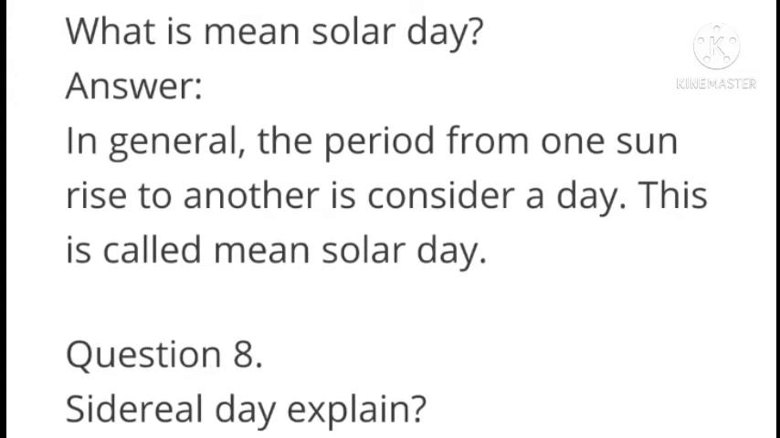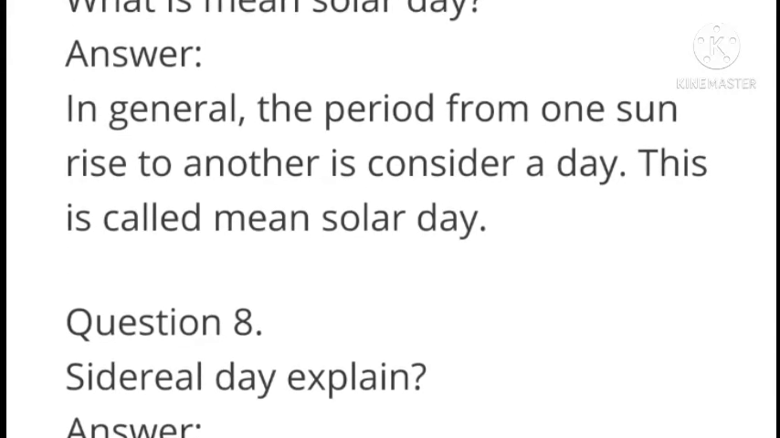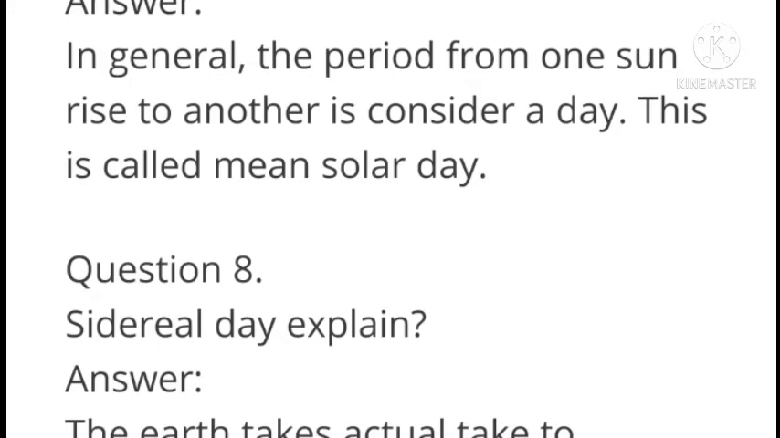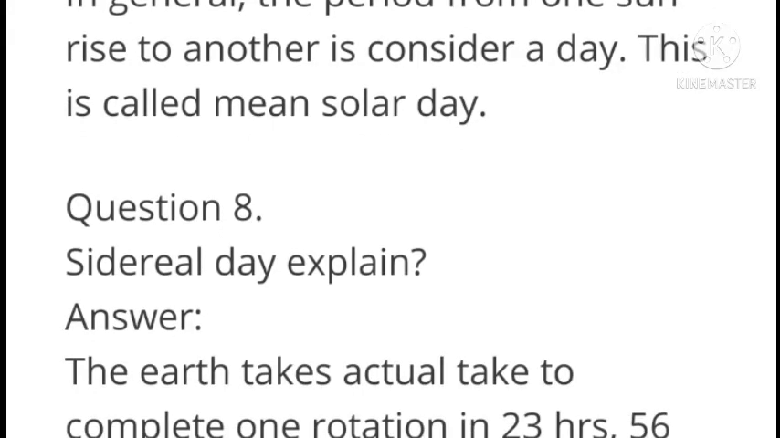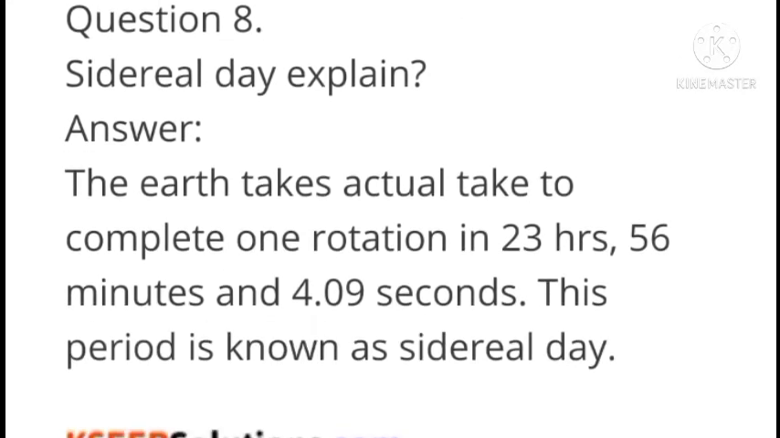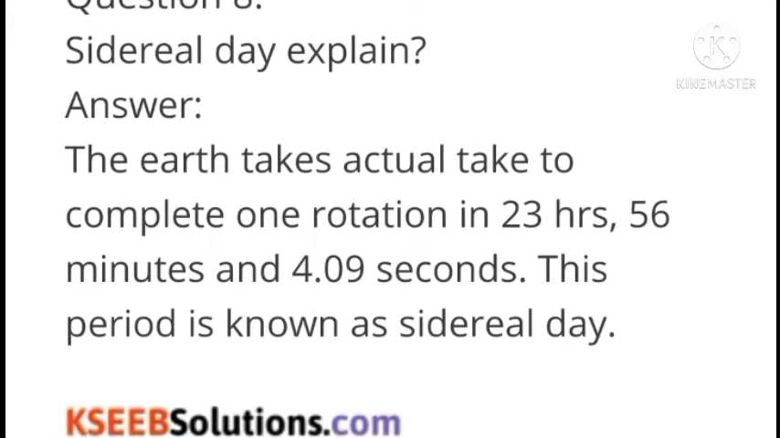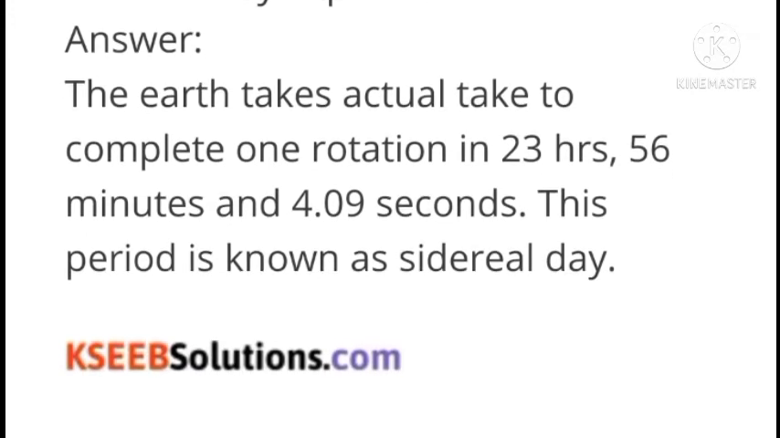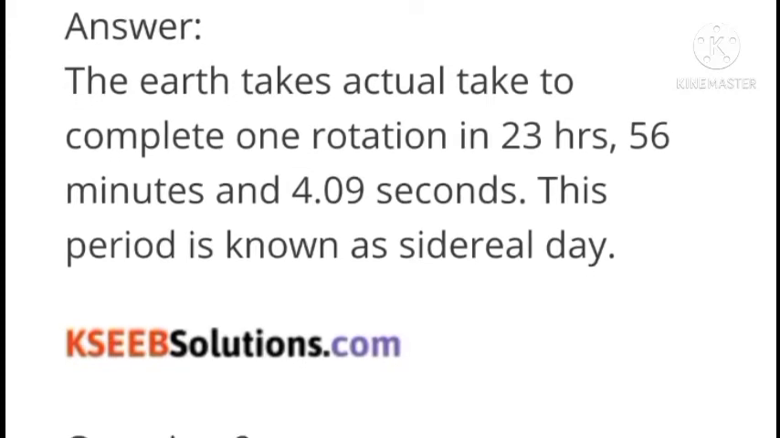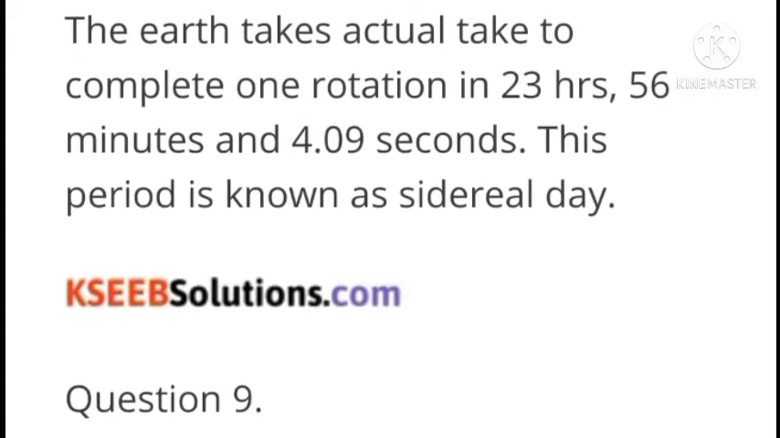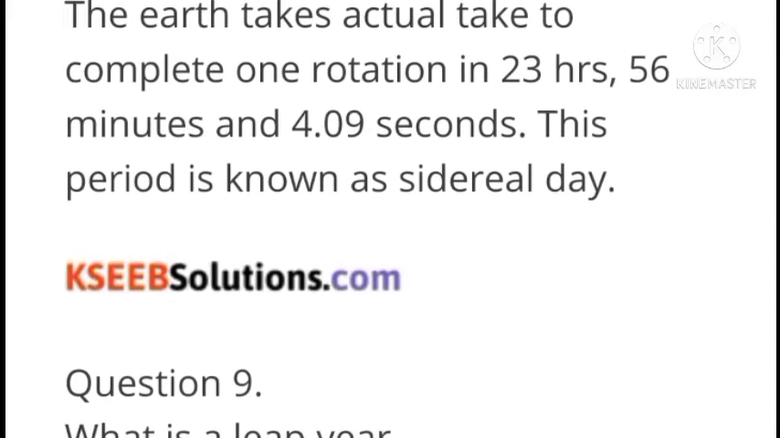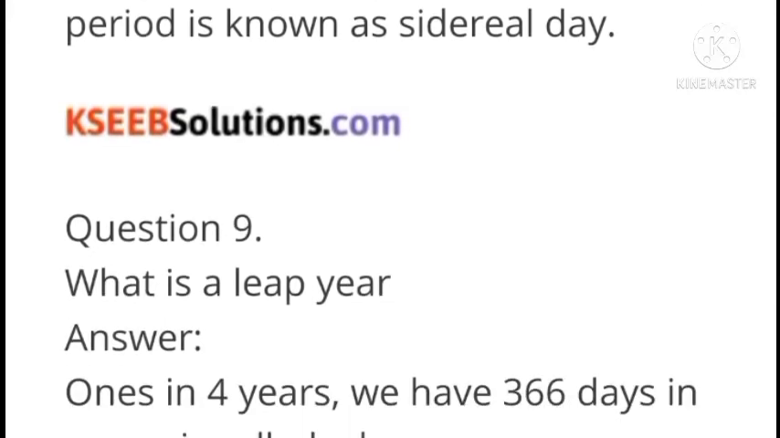Next question, what is mean solar day? Answer, in general, the period from one sunrise to another is considered a day. This is called mean solar day. Next question, explain sidereal day. Answer, the earth actually takes 23 hours, 56 minutes and 4.9 seconds to complete one rotation. This period is a sidereal day.